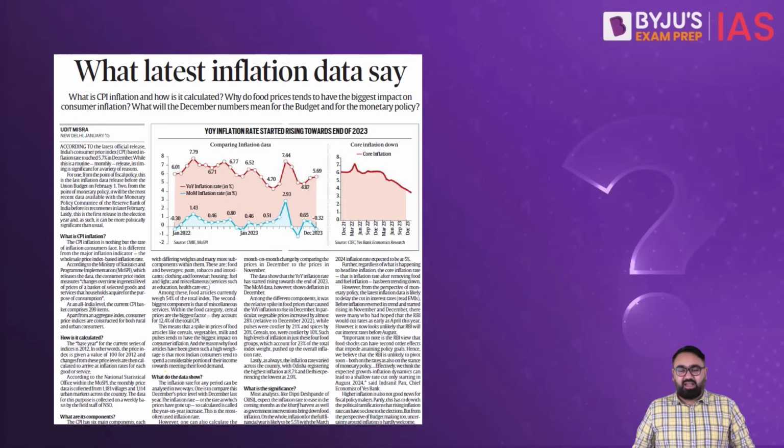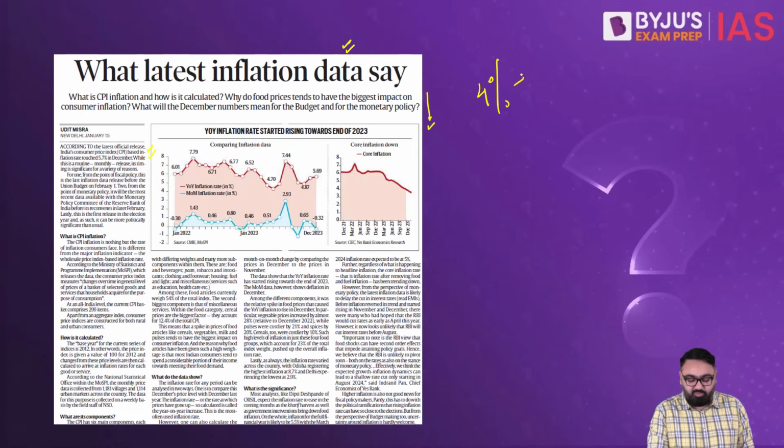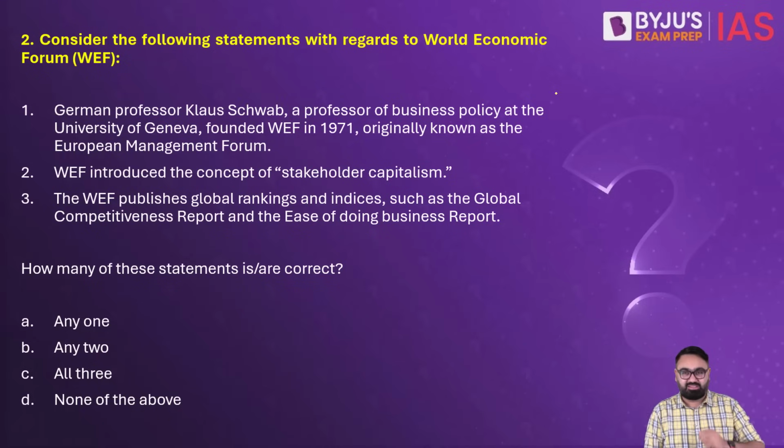There is a very detailed article in today's Indian Express newspaper about the inflation data in terms of the CPI, that says that based on the CPI, inflation rate has touched 5.7% rather in the month of December. As you know, the inflation rate is supposed to be 4% plus minus 2%. The responsibility of maintaining the inflation rate within this limit is of the RBI, under which they use the monetary policy measures to ensure that the inflation rate remains within this limit.